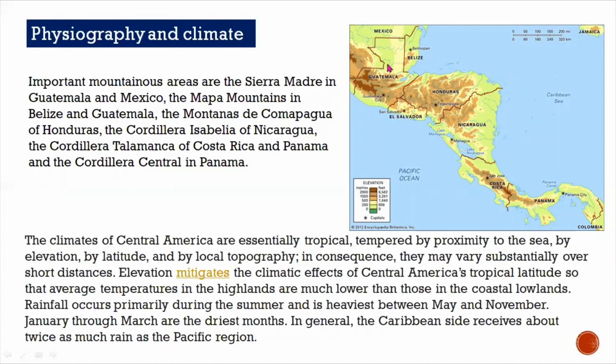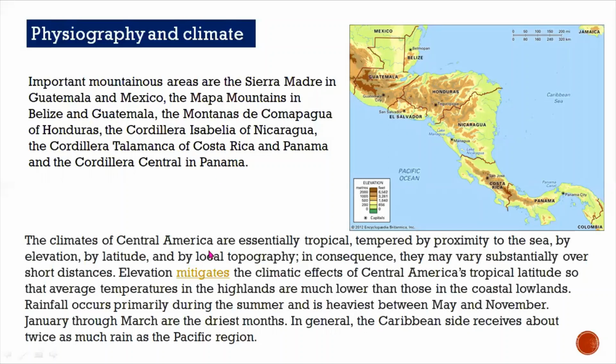So you can see here, this is the physiography or physical landscape of Central America. Usually, when you have a lighter color, it means we have lower slopes. When we have a darker or more brownish color, it means they are showing the mountains or high-altitude land areas. That is, these are the areas whose height is normally more than others. So you can see this is the series of mountains here in Central America.